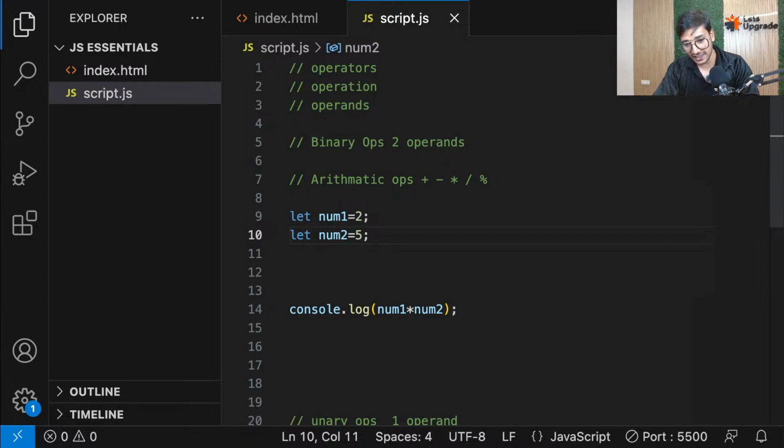Yes, Sharan, that is still binary. Yes, A plus, then in brackets B plus C, it's still binary because plus is only working with 2 things, right?